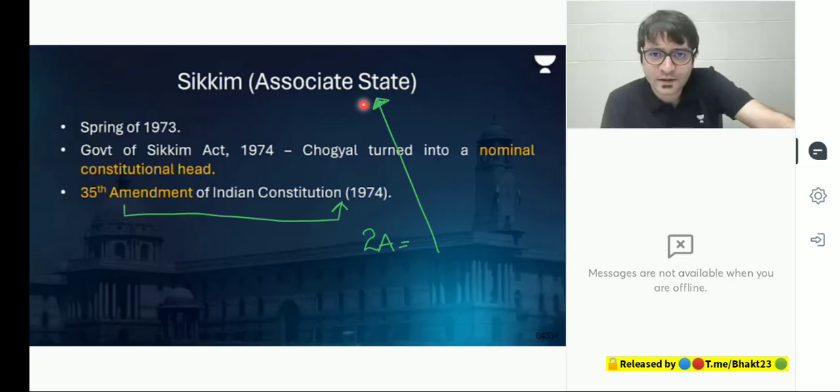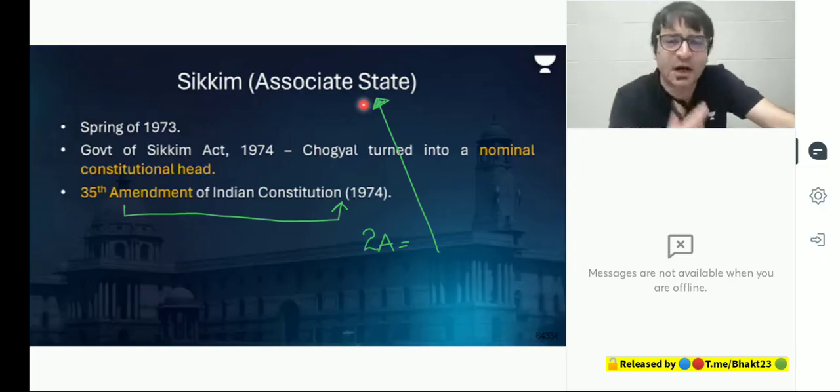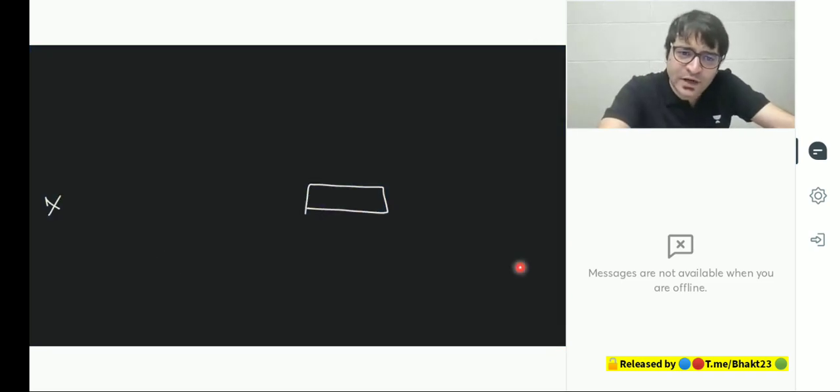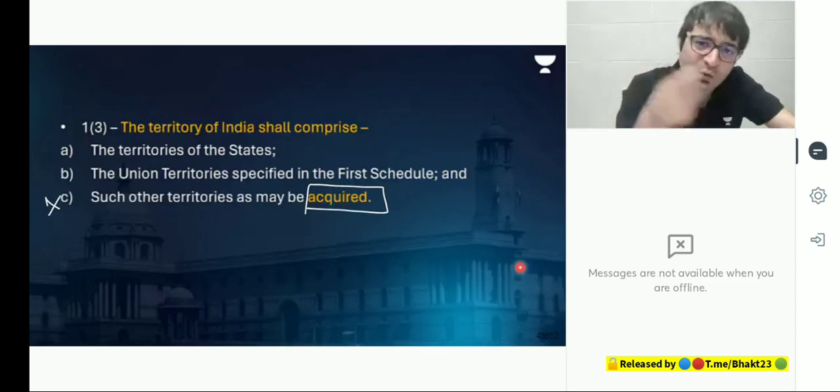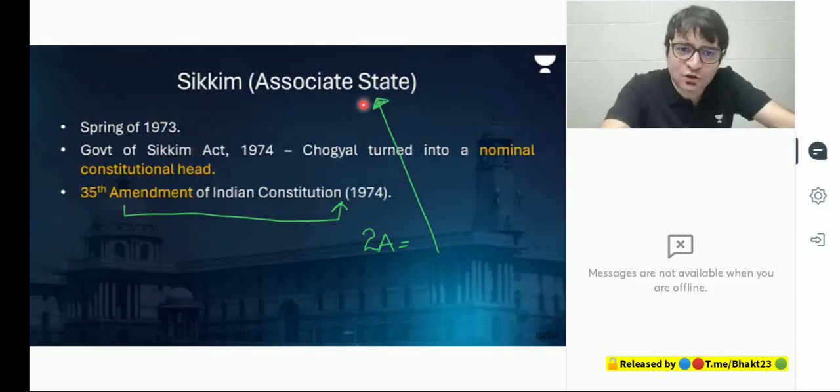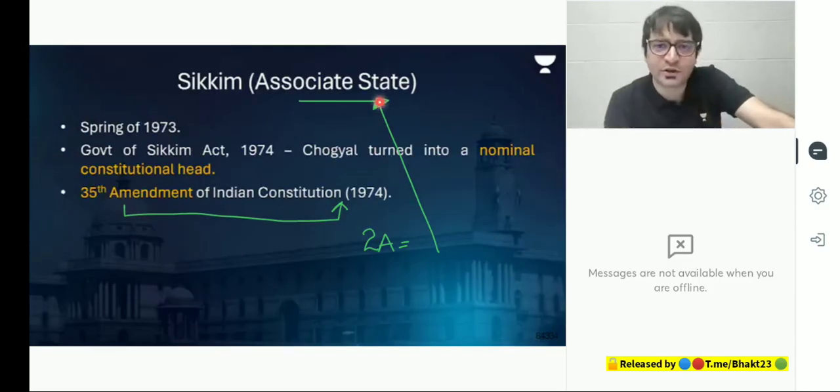Opposition protested. Madam Indira Gandhi, why? Because you are violating the Constitution. You are a dictator. You have scant disregard for the Constitution. Why? What have I done? Madam, look at Article 1, Clause 3. It says the territory of India shall either consist of states or union territories or acquired territories. Where is the concept of associate state mentioned anywhere in the Constitution? You are violating the Constitution. You are disrupting the Constitution. You don't have respect towards the Constitution.